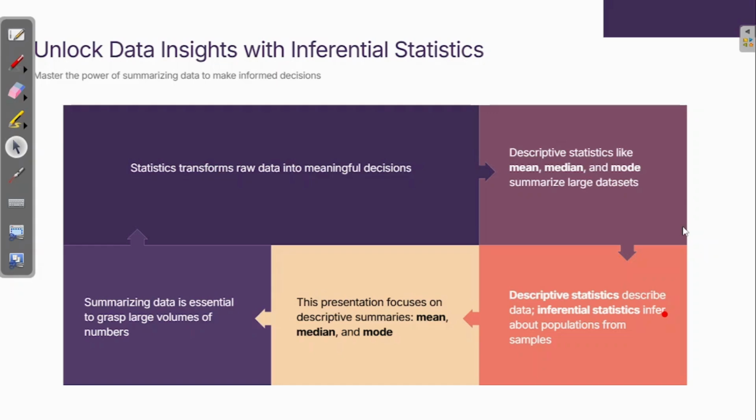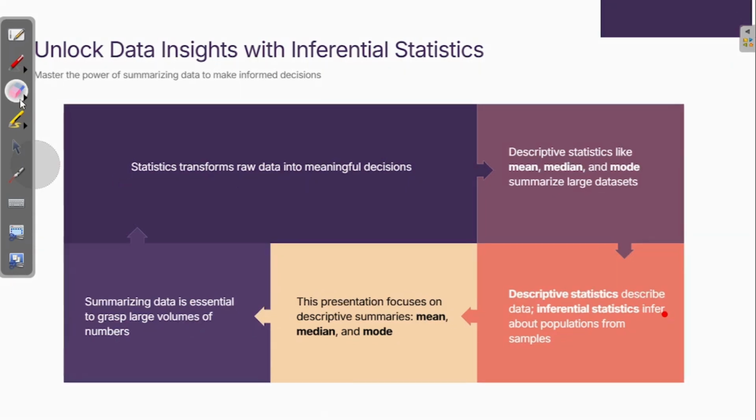Okay, so let's try to understand what statistics is. As it is written over there, stats is a very simple transformation. It transforms raw data into meaningful decisions, right? What does that mean? It describes what your data says, like the average marks of the class.